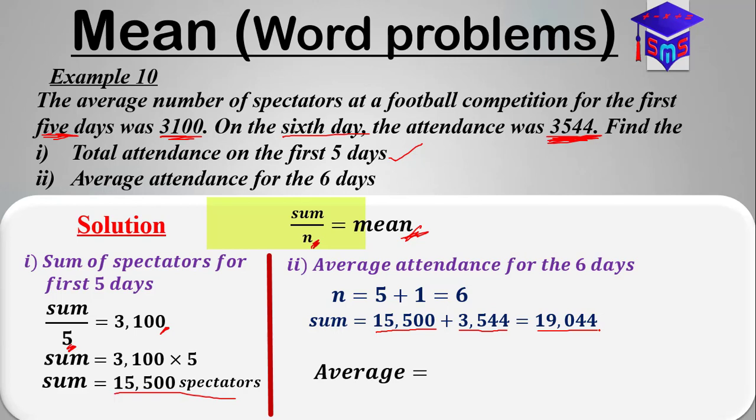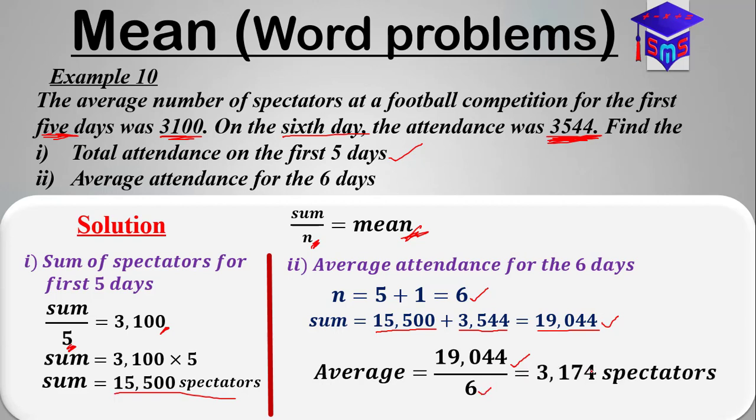The average will be equal to the sum of spectators for the 6 days, which is 19,044, divided by the number of days, which is 6. When you solve this, you'll get 3,174 spectators, as we have here.